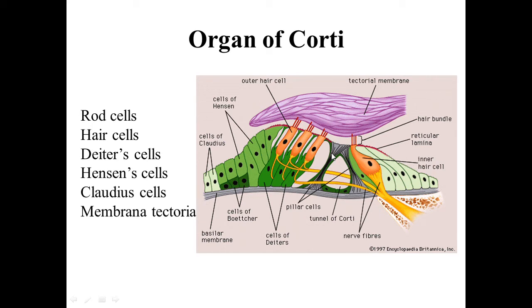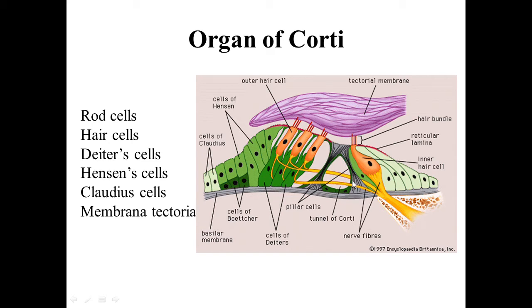Towards the modiolus, this is the inner rod cell and this is the outer rod cell. The inner and outer rod cells are arranged in a single row and are attached to the basilar membrane. And these inner and outer rod cells are inclined and they meet each other,